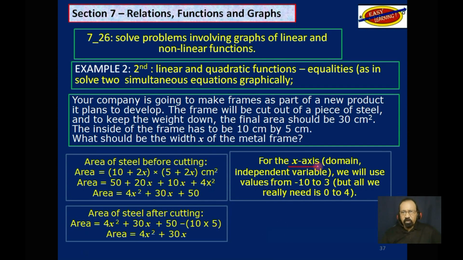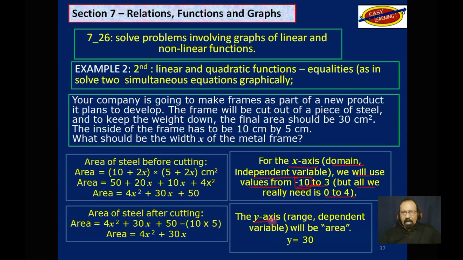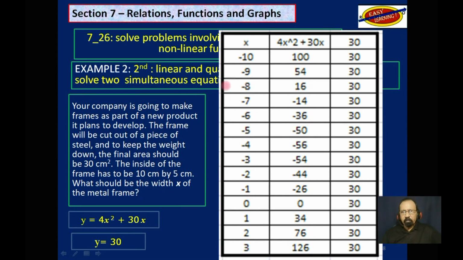For the x-axis, which is the domain, the independent variable, we will use values from negative 10 to 3. But really, all we need is from 0 to 4, because at no time will the width ever be in the negative value. But I'm using -10 so you could see the quadratic equation. And of course, the y-axis, which will be range, the dependent variable, will be the area, and that doesn't change. That is always 30.